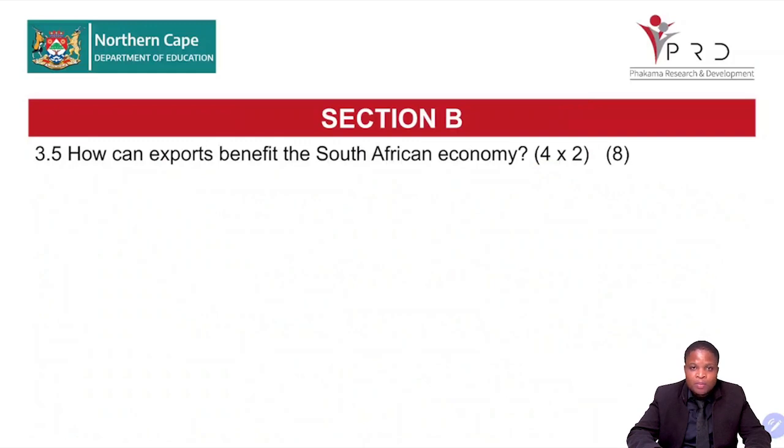So exports mean we are selling our products abroad. Exports bring income, and income triggers more production as we're selling to other people. Then when there's production, so many answers can come from there. So at least I've given you a starting point, right? And then you have 8 minutes to complete 3.5. Then we look at the marking guideline.